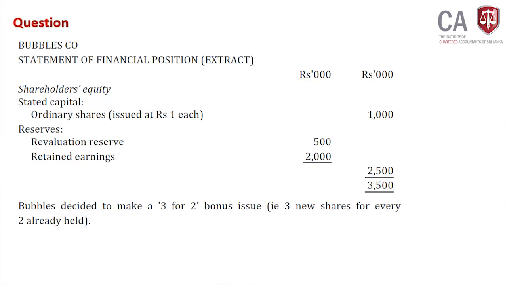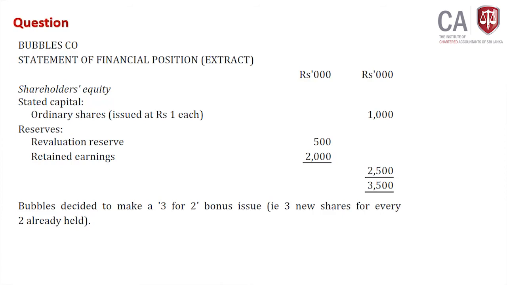Bubbles company's statement of financial position is given. Share capital, ordinary shares, is 1000. Reserves: revaluation reserve 500, retained earnings 2000, altogether 2500. Total equity is 3500.